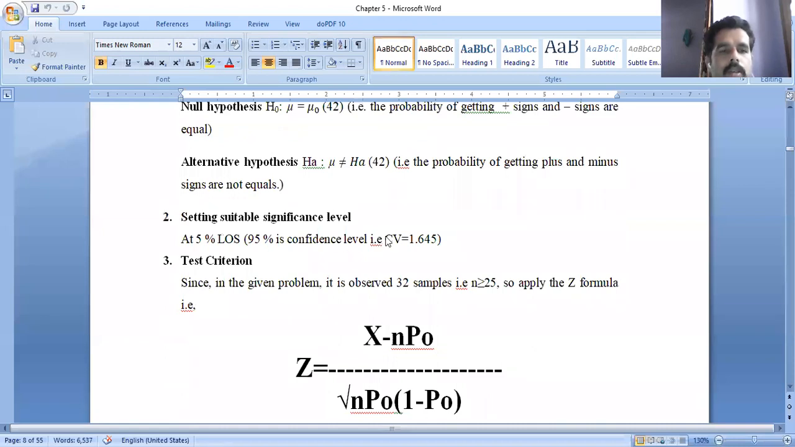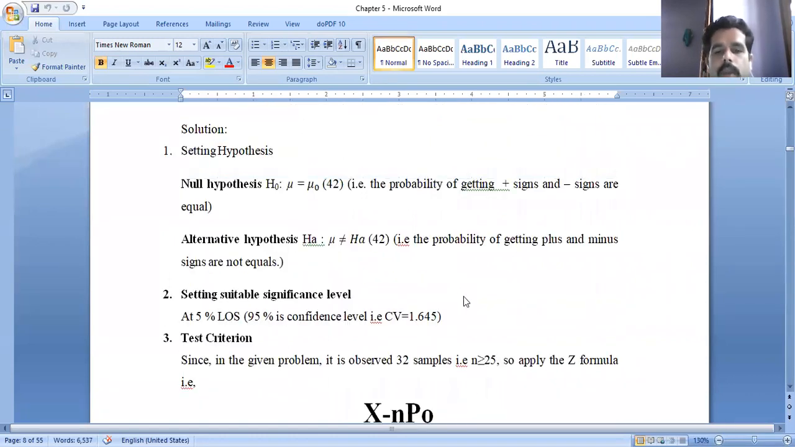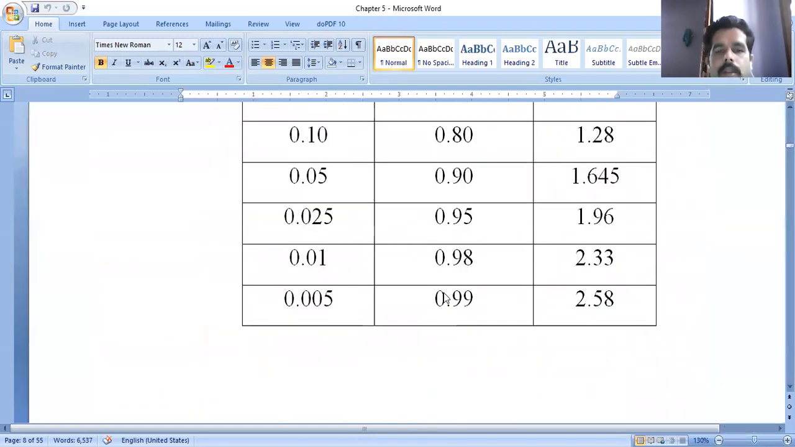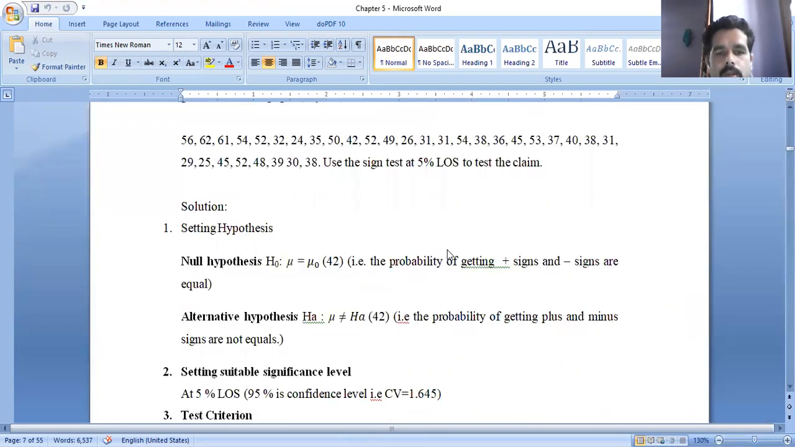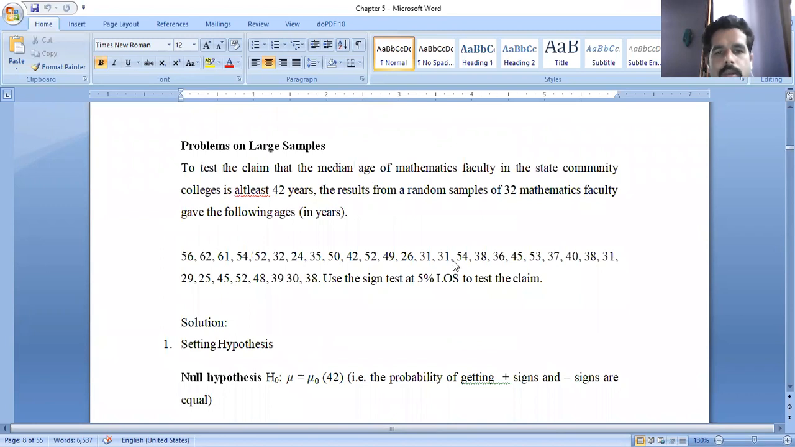Then next one is setting a suitable significance level here. At 5% LOS, 95% is the confidence level, and the critical value is 1.645. I have written here 1.645. Why? Because 5% is given here. This is a 5% here. Instead of 5%, I will write here 0.05.